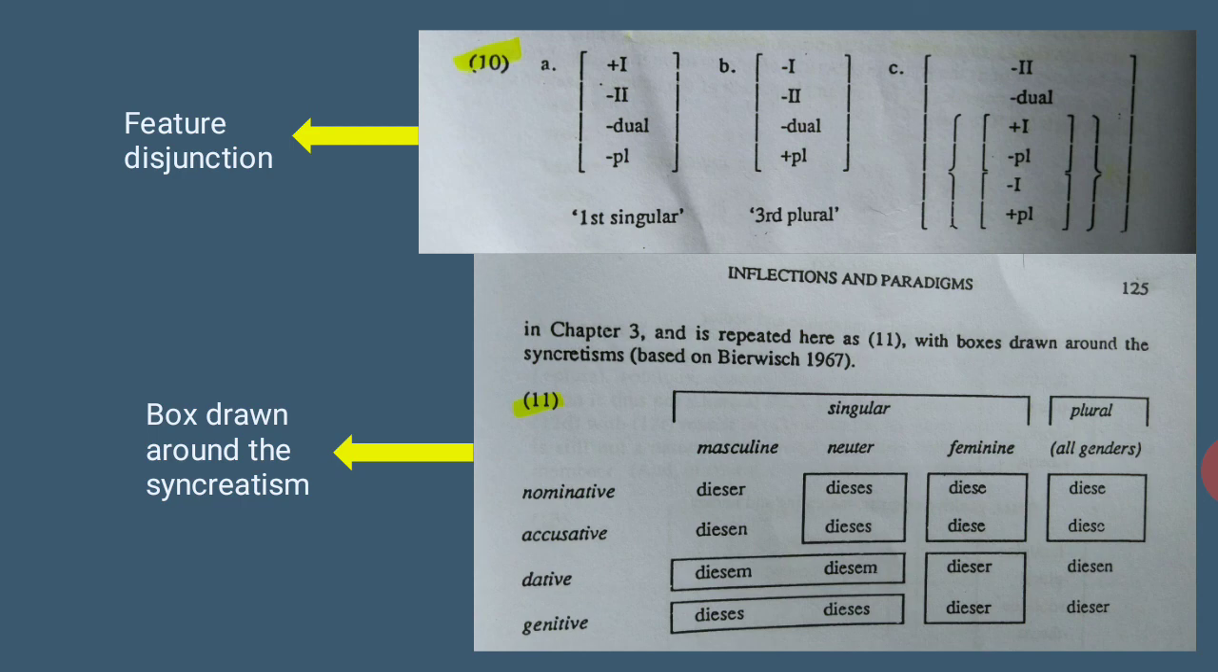Next, future disjunctions. First singular and third plural. In table number 11, there is a box drawn around the syncretisms. Okay, so in chapter 3, and it's repeated here as number 11 with boxes drawn around the syncretisms. Here is the example.